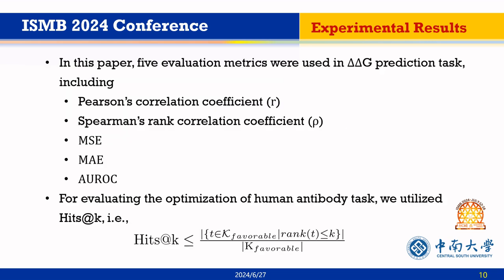In this paper, 5 evaluation metrics were used in ddG prediction tasks, including Pearson's correlation coefficient, Spearman's rank correlation coefficient, RMSE, MAE, and AUROC, to evaluate the optimization of the human antibody task. We use Hit at K, which denotes the ratio of top K favorable mutations in the ranked test datasets.